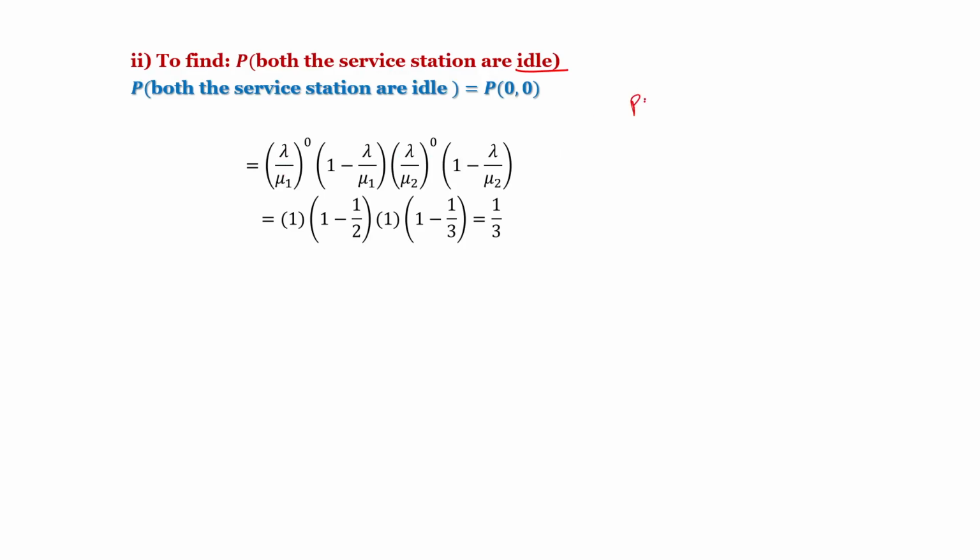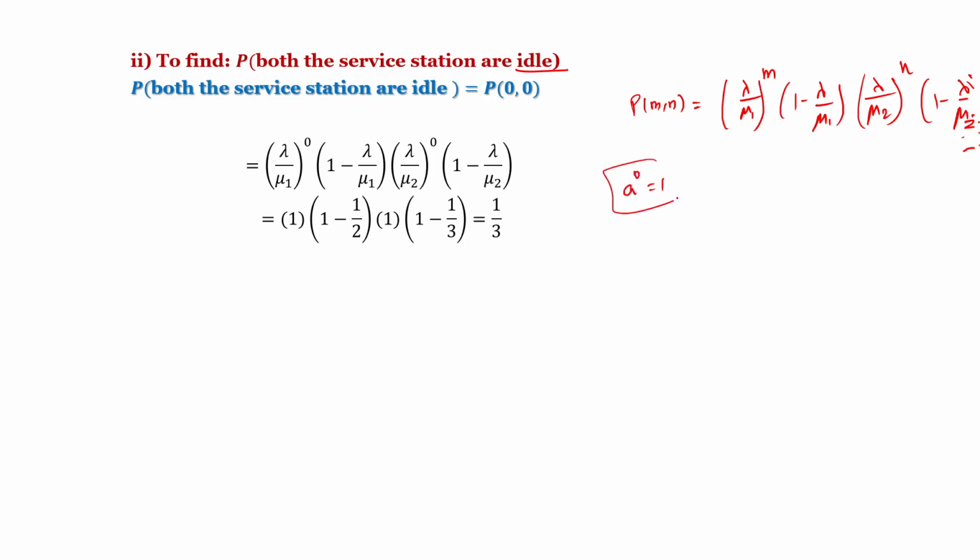We know that P of m comma n equal to (lambda by mu1) whole power m into (1 minus lambda by mu1) into (lambda by mu2) whole power n into (1 minus lambda by mu2). Okay, so put m comma n equal to 0. We know that a power 0 equal to 1, so this value becomes 1, and this value becomes 1.